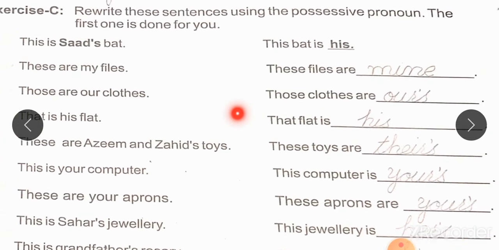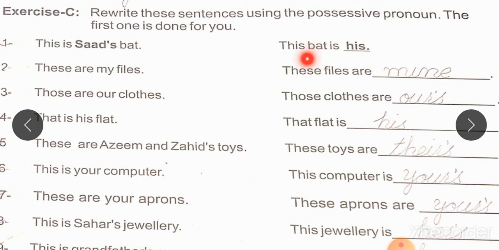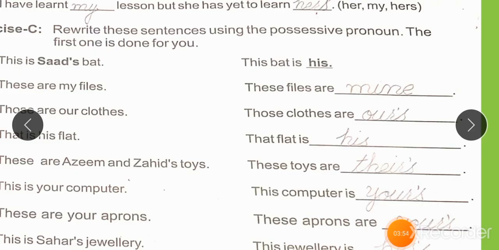Exercise C. Rewrite these sentences using the possessive pronoun. The first one is done for you. This is Saad's bat. This bat is his. These are my files. These files are mine. Mine is possessive pronoun. Those are our clothes. Those clothes are ours. That is his flat. That flat is his.